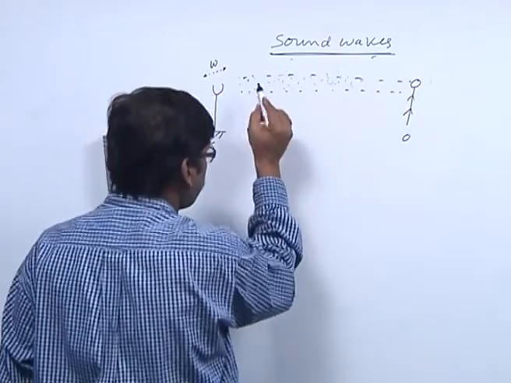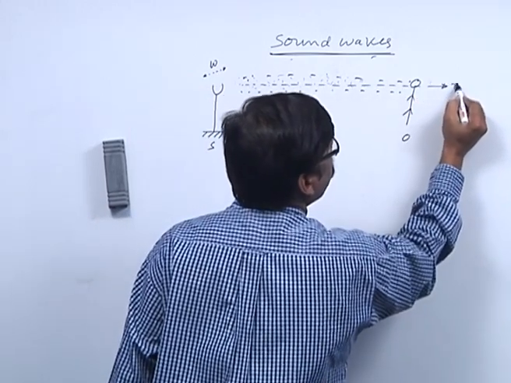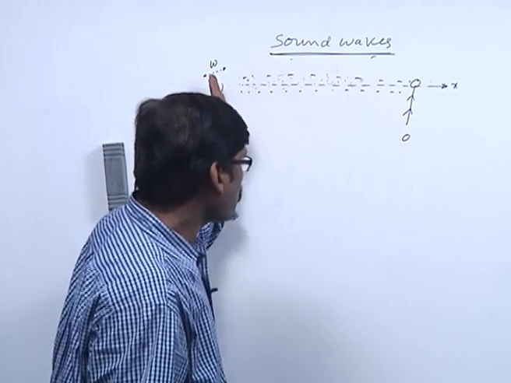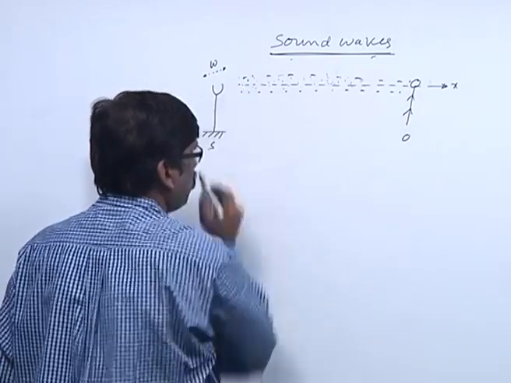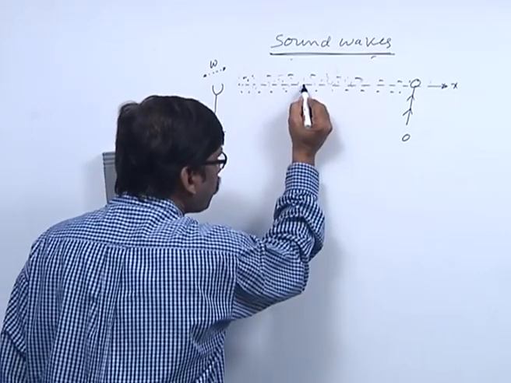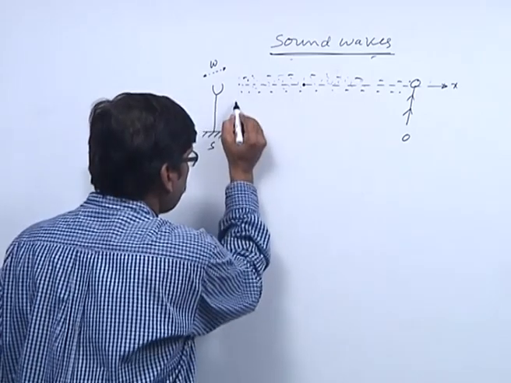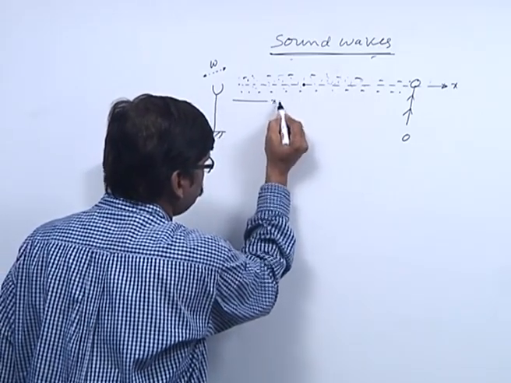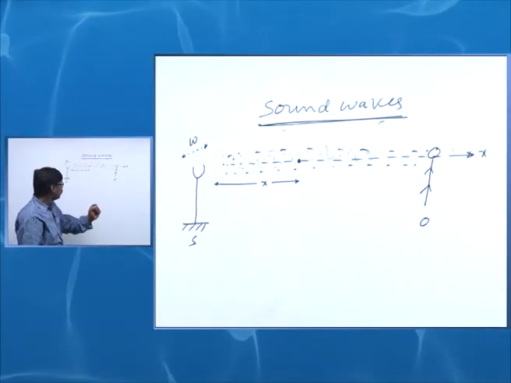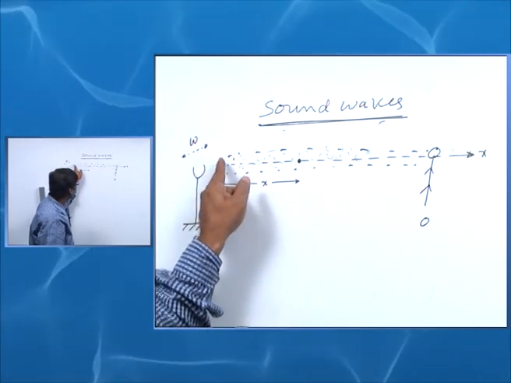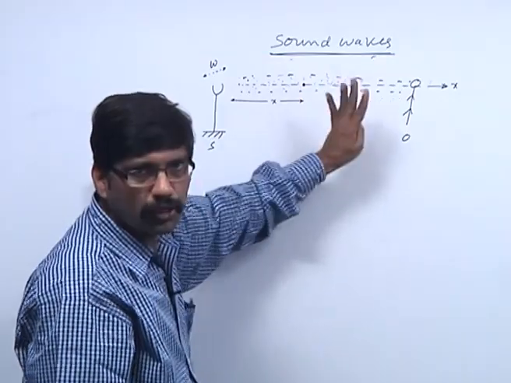Let us say this direction is the x axis, the disturbance is traveling along the x axis. So, consider a particle of air at a distance x from the origin. Under normal conditions, pressure is 1 atm, density is constant.